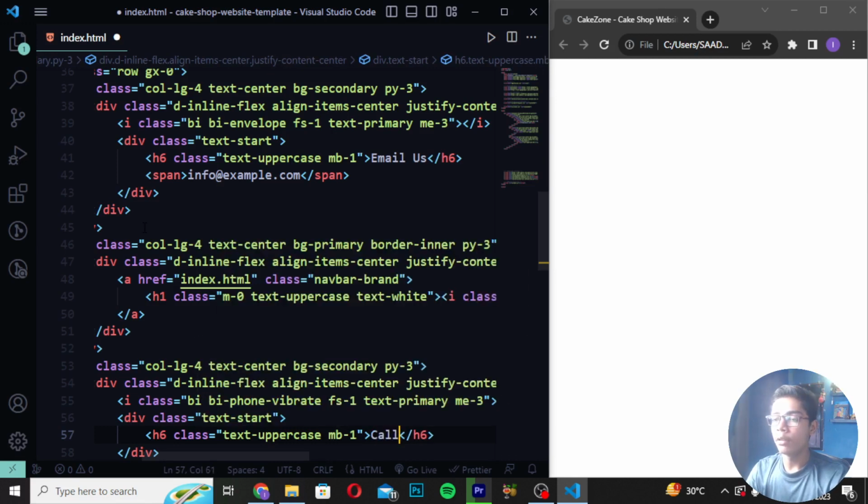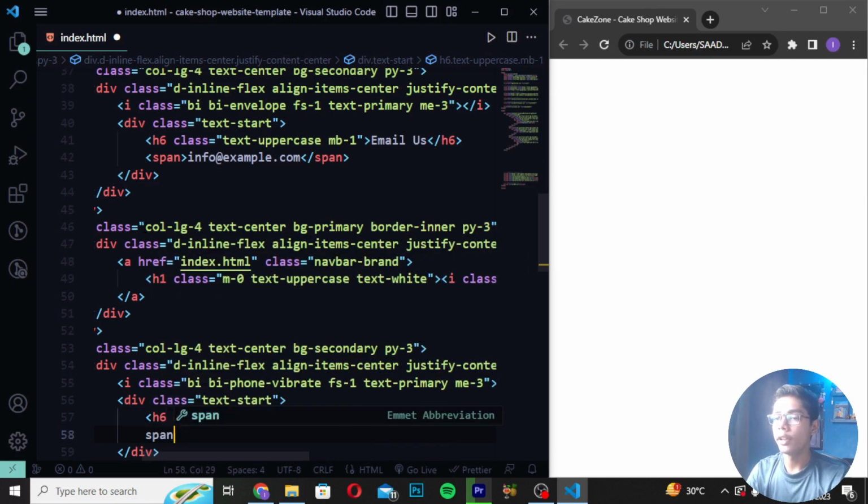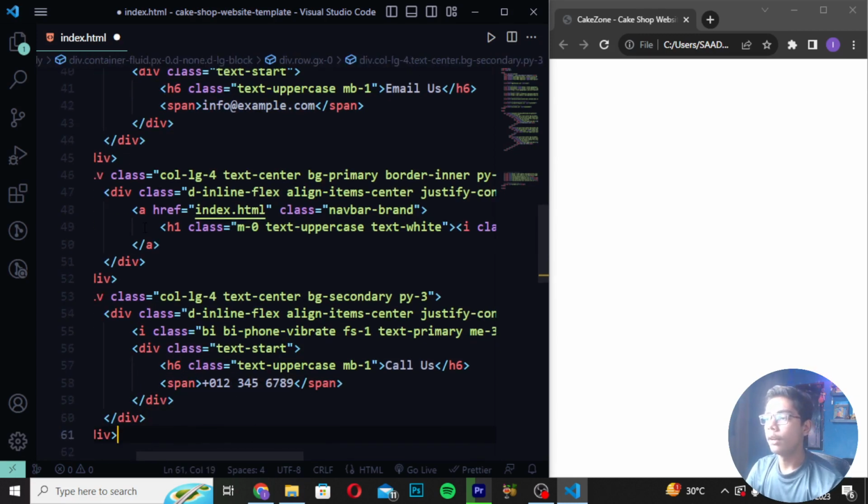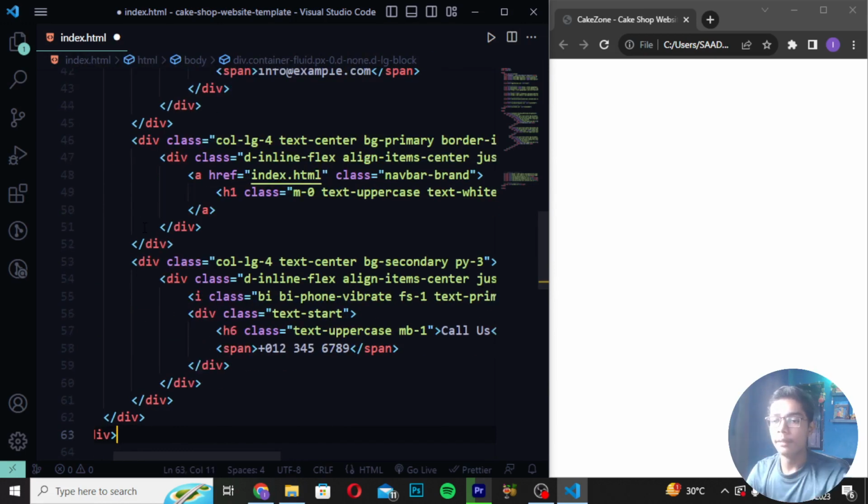Then I will write "Colors", and then move down and write a span with plus 0 1 2 and then 3 4 5 6 7 8 9. Then you have to move down after the five divs which we have created here.